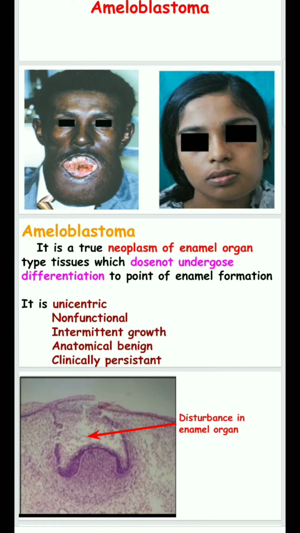As a result, it will look clinically persistent, which means the patient feels it is a tumor which does not grow. But after one year the tumor occupies more area, and still the patient feels it does not grow. So it is called clinically persistent and anatomically benign, so it is a benign neoplasm.